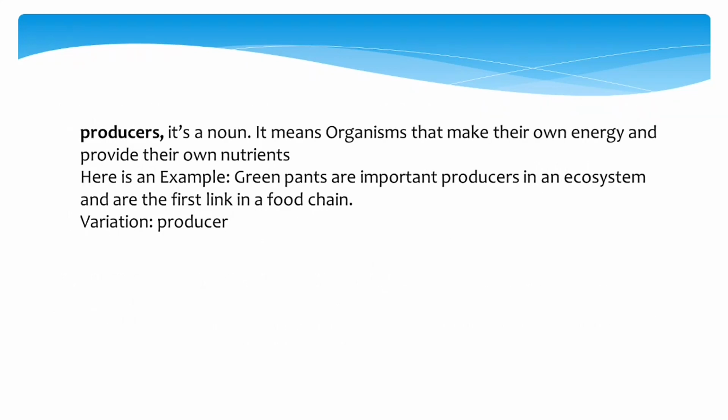Producers, it's a noun. It means organisms that make their own energy and provide their own nutrients. Here is an example. Green plants are important producers in an ecosystem and are the first link in a food chain. Variation is producer.